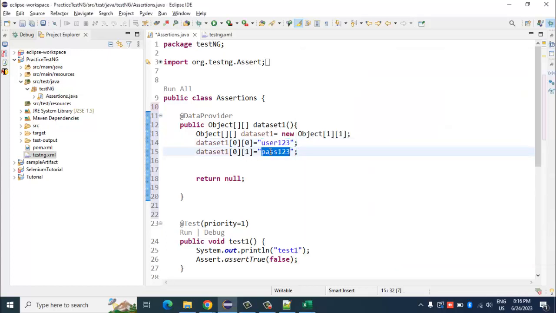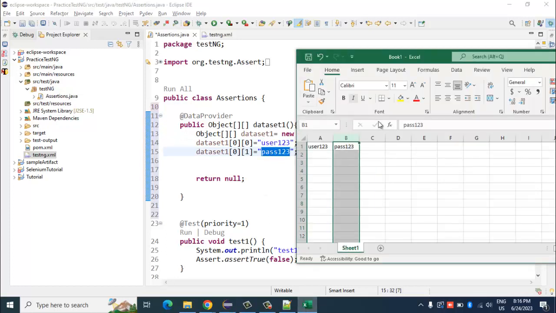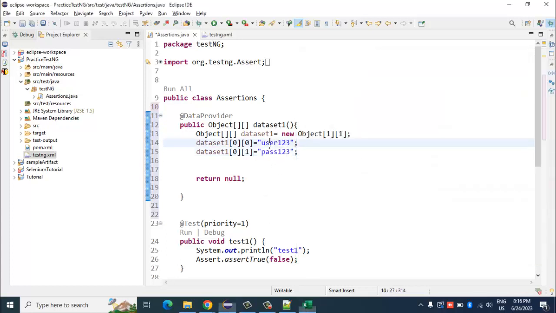It is pass123. So rather than using an Excel, I am storing this value in a data provider, and I will now use this data provider in my test to use these values in my script. I will show you that now.